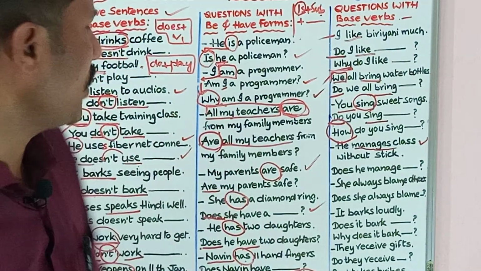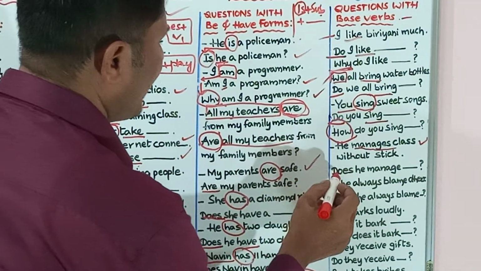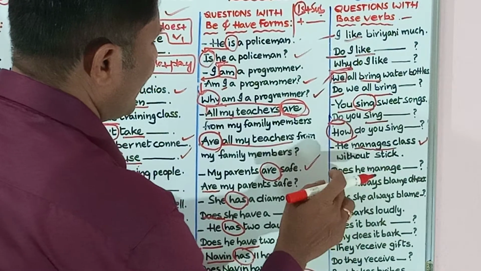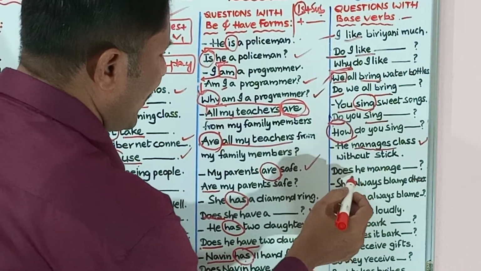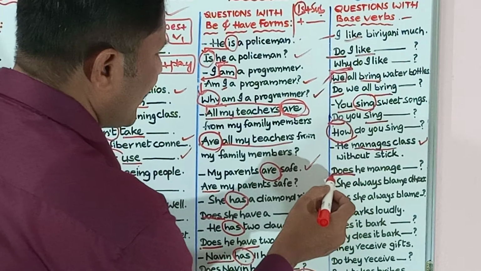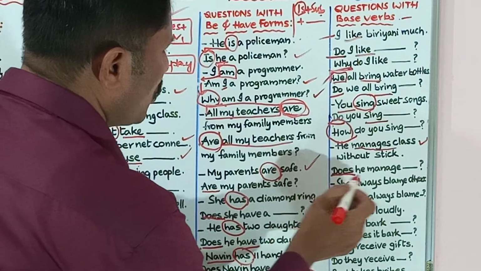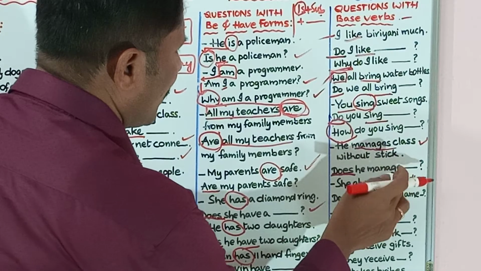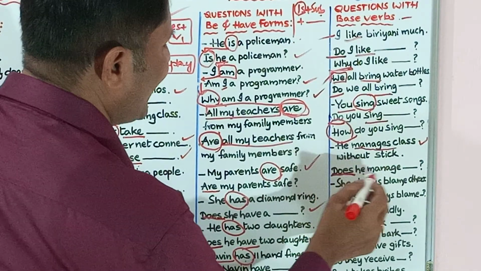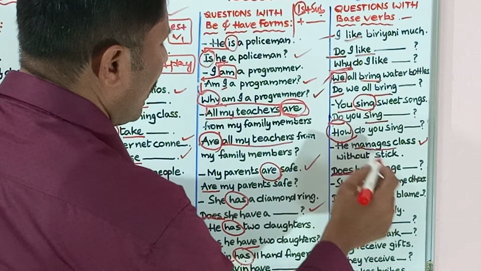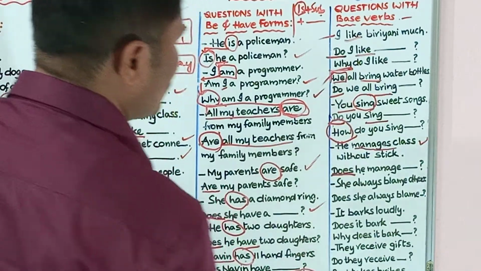Now we can write a question for this. Does he manage? Here be very careful. When you write does in the beginning of the sentence, you need not write manages. You only write manage. Does he manage class without stick? That is the question.